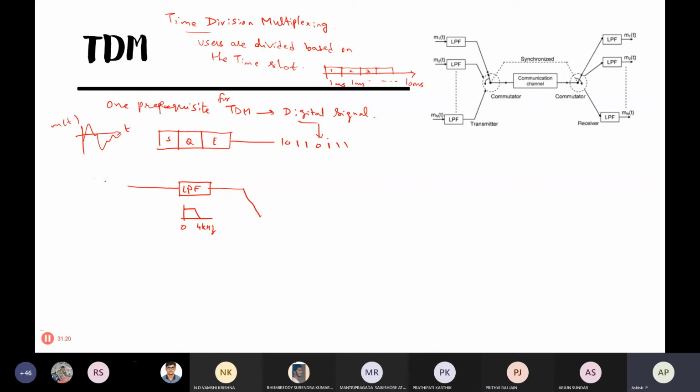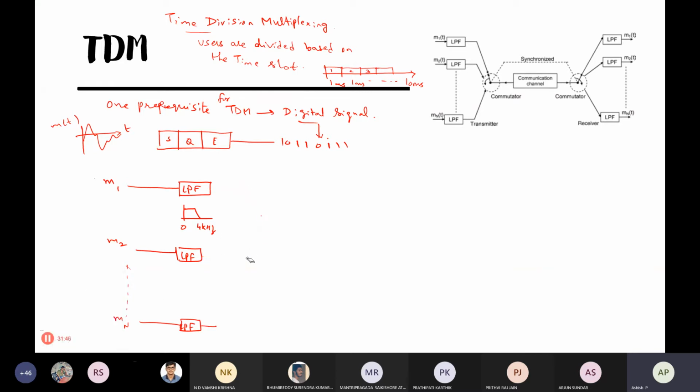So this is from the first person, then second person. What we are doing is we are not modulating them. Actually, it's not necessary to perform modulation in the TDM. So you are just band limiting them. After band limiting, you pass it to an A to D block.